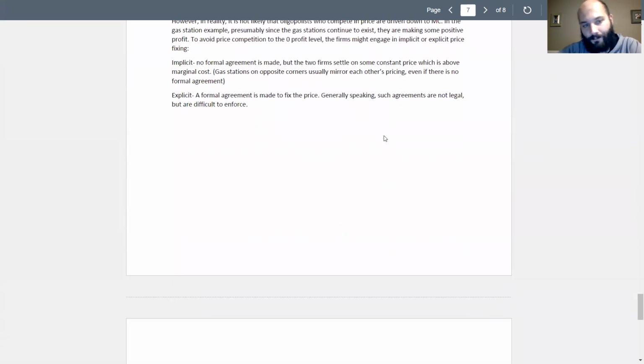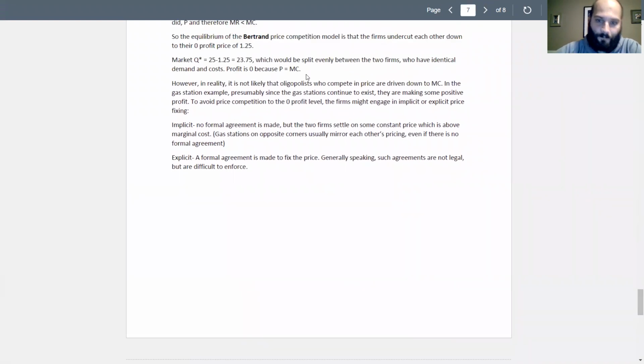Right, so that just leads us to this general definition. In reality, again, it's not likely that these oligopolists are going to compete in a price competition and go down to marginal cost. They're going to engage in some sort of either implicit or explicit price fixing. So if you have implicit price fixing, that's where no formal agreement is made, but the two firms kind of settle on some sort of price, which is above marginal cost.